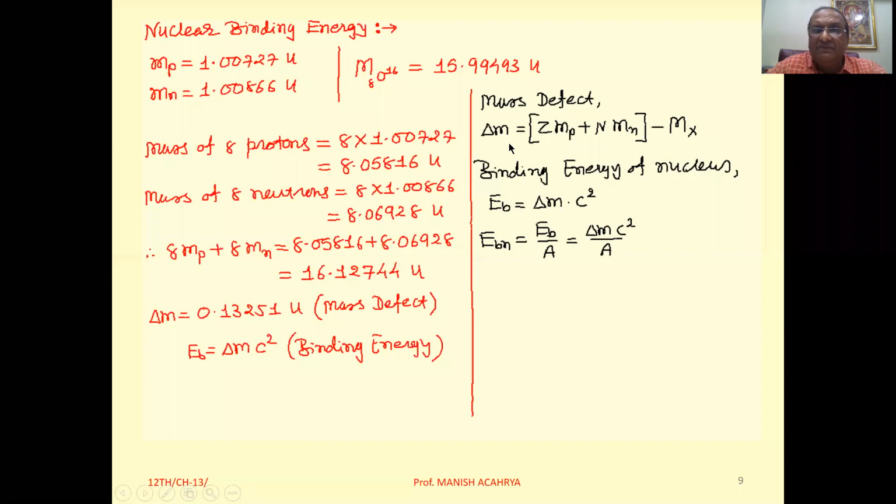That is mass defect and binding energy of nucleus, that we can give by delta M into C square. Suppose this binding energy is divided by atomic mass number, then we will get binding energy per nucleon. એટલે આનો મીનિંગ એવો થાય કે જો બાઇન્ડિંગ એનર્જી ઓફ ન્યુક્લિયસ આપણે લઈએ, ધારો કે અહીંયા આગળ આપણને માસ ડિફેક્ટ